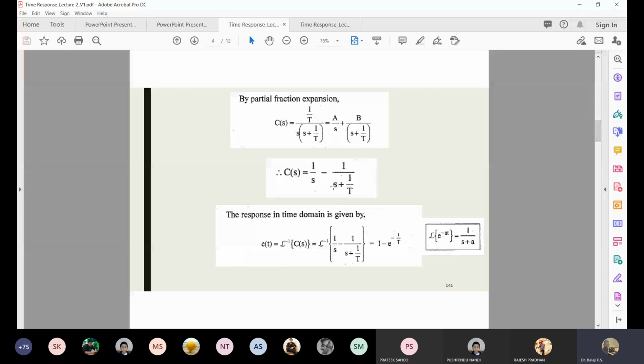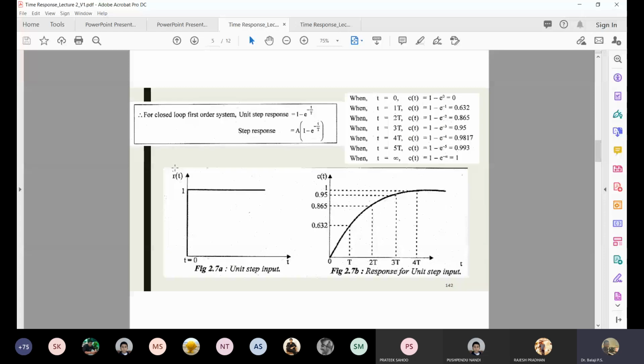So finally, you see the slide number 142. Okay, let capital T be anything. Now you see the figure 2.7a. This is the input. What is the input? Unit step. You see at time t equal to 0, 1 unit is applied and that is constantly applied. For the given system, what is the response we got in time domain? 1 minus e power minus small t by capital T.